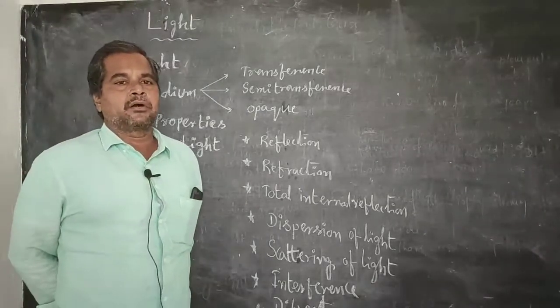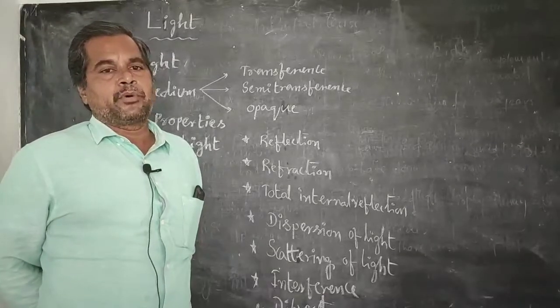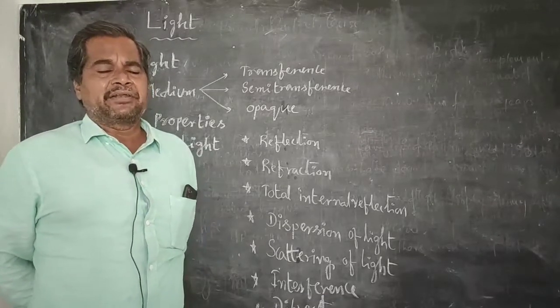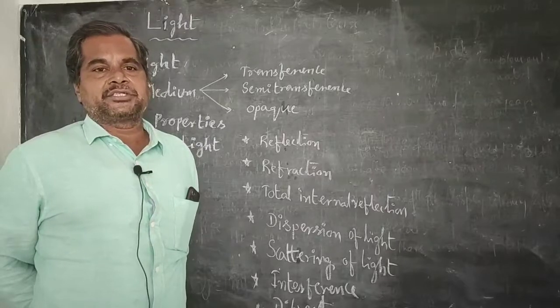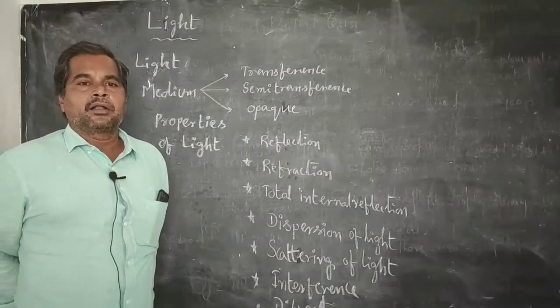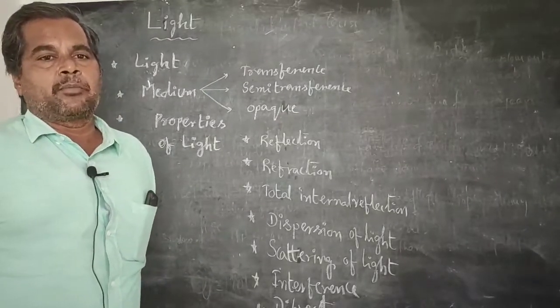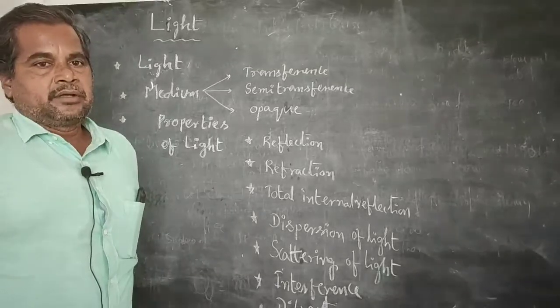That phenomenon is called reflection. Here we have to remind one important thing: the reflection of light occurs only when the light rays incident on the surface of an opaque substance.